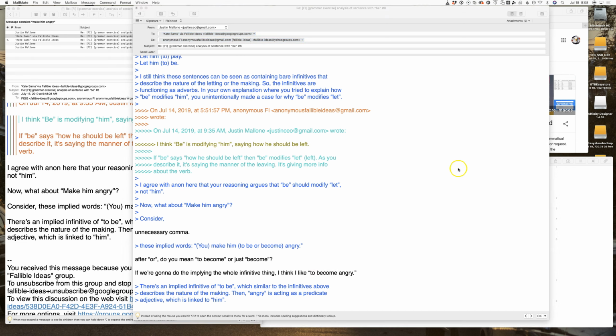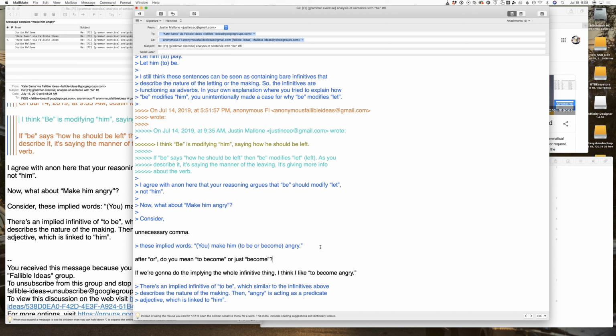I guess under Kate's theory, even if you wrote it as to become, you'd still say that it was really an infinitive, so it doesn't affect that much. And I guess to be angry, to become angry, they both sound okay.